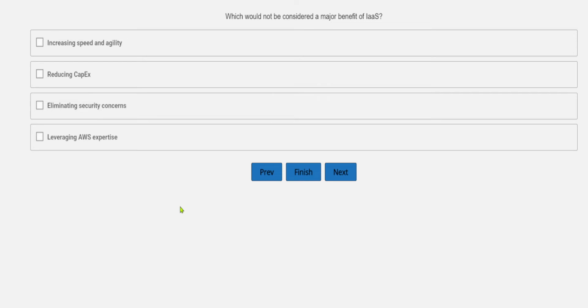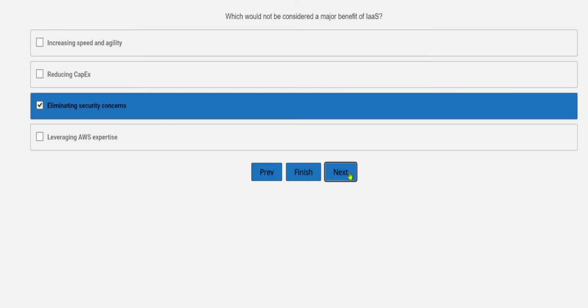So leveraging AWS expertise, yes, one should consider that as a benefit of IaaS, as you are moving to the cloud from on-prem, you will definitely increase your expertise in that cloud area. Okay, eliminating security concerns cannot be considered a major benefit of IaaS.